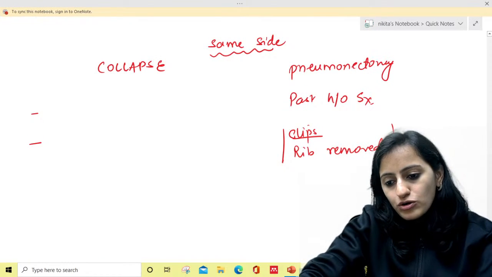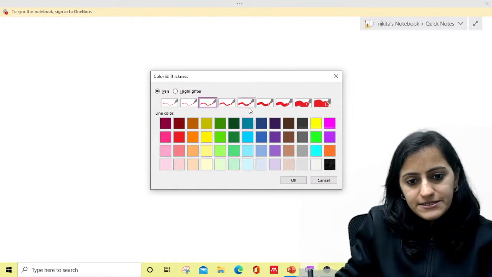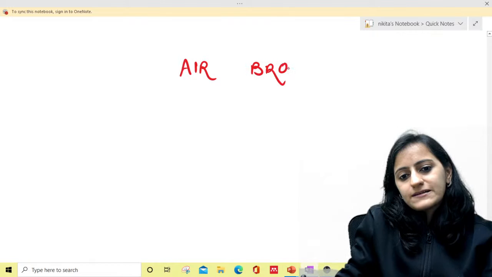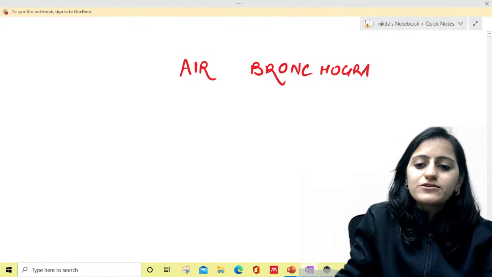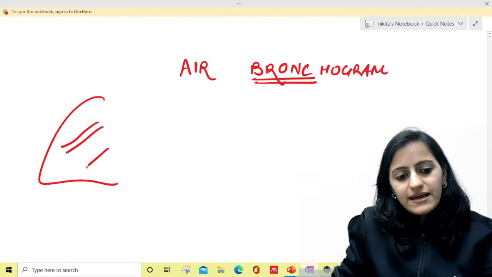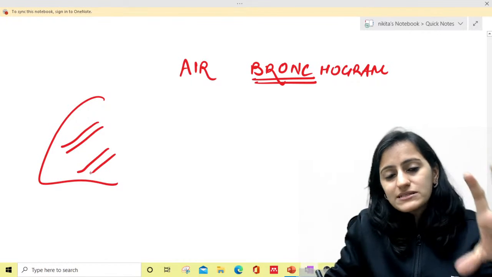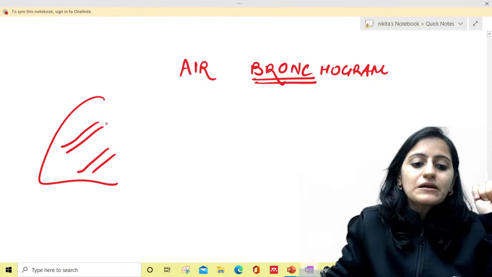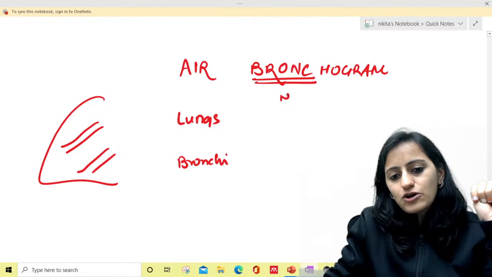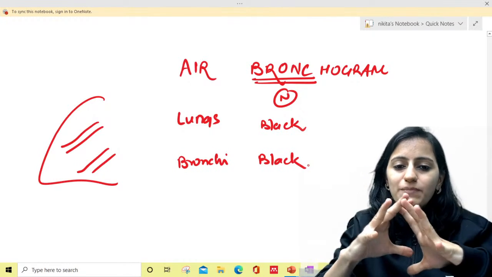What does the air bronchogram sign indicate? See, normally the bronchi also contain air, no? Normally the bronchi in the lungs contain air, but we do not see the bronchi very commonly. Why? Because the normal lungs and the normal bronchi are both air containing and black. So black on black, they merge together.